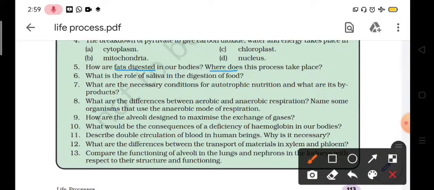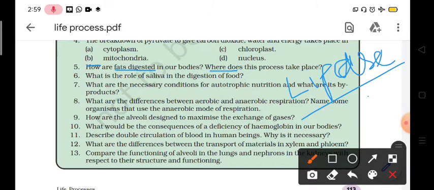So the place where fat digestion takes place is the small intestine, because fat digestion begins after the mixing of bile juice, and bile juice mixes in the initial part of the small intestine, and the digestion of fat takes place with the help of lipase enzyme, which is secreted from the pancreas.